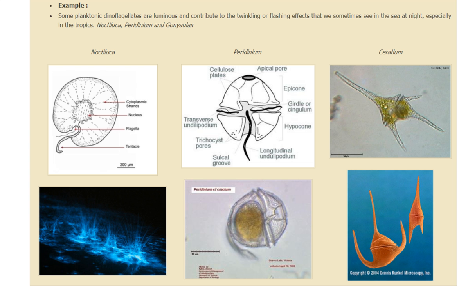It contains a protein, luciferin, which on oxidation produces light which is visible during night time. So we call it night light. This you must learn, that Noctiluca contains a protein called luciferin, and on oxidation of this it produces a light which is visible during night, and that is why we call it night light. Okay, other examples are there. This Gonyaulax is forming a red tide. And this Ceratium is another example that you have seen here.